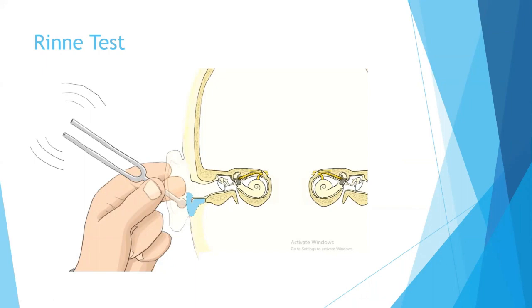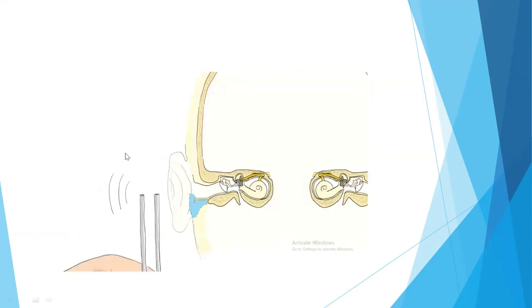Now, the second way to do the Rinne test is that you hold the tuning fork on the bone conduction part, and after some time hold the tuning fork near the ear and ask the patient which one is louder. If air conduction is louder, then air conduction is more than bone conduction, and it is called positive Rinne or normal hearing.